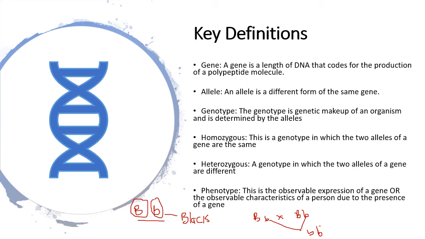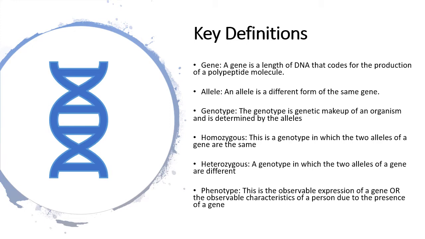So this is just to tell you about how alleles influence what expressions of phenotypes we see across the board, but don't stress too much about it. All of these become clearer as we go along. But always know that an allele is a different form of the same gene, and they can occupy the same locus on a chromosome or different loci on a chromosome.